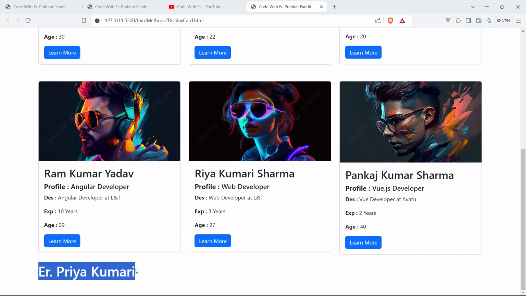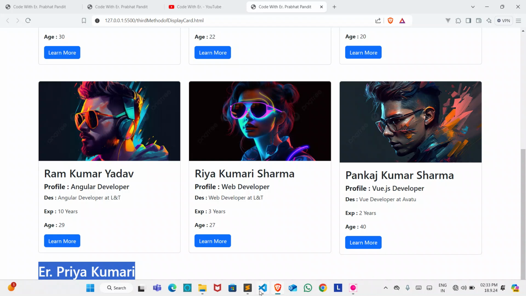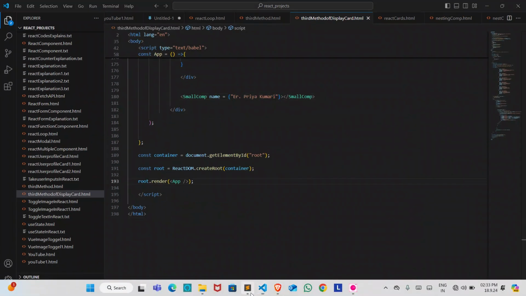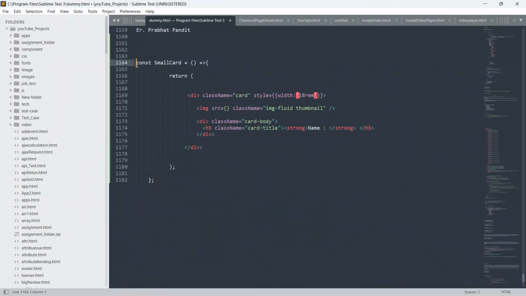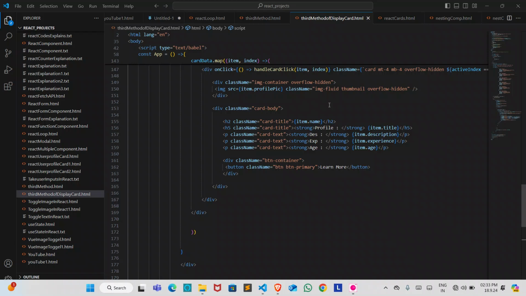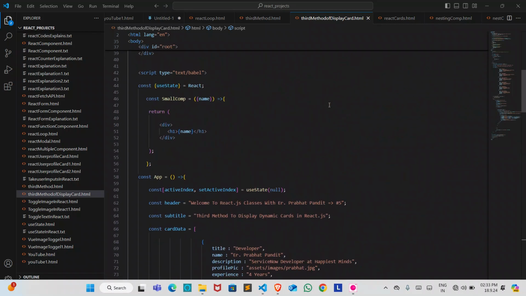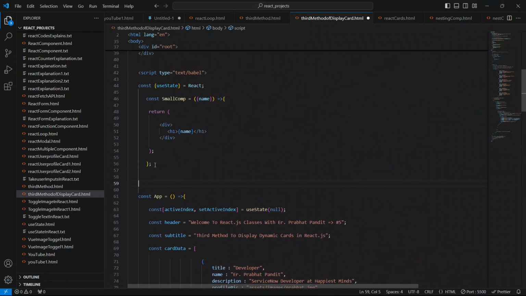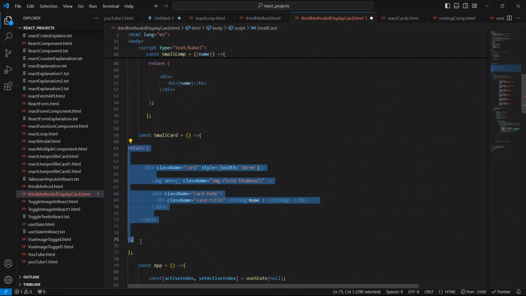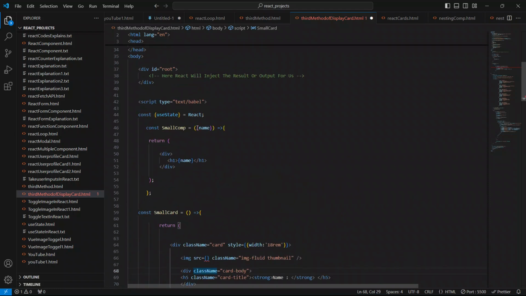Now very quickly we have to make our component also. Just cut this from here, close this, and go up, and below this we have to create our component. Now guys, here also I'm going to pass the props. Like this, we are going to pass the prop here also.